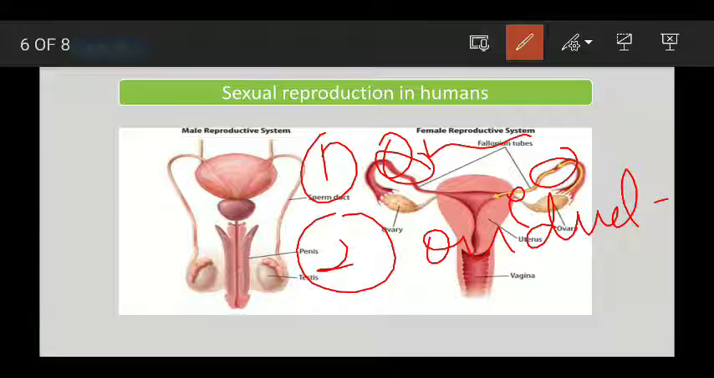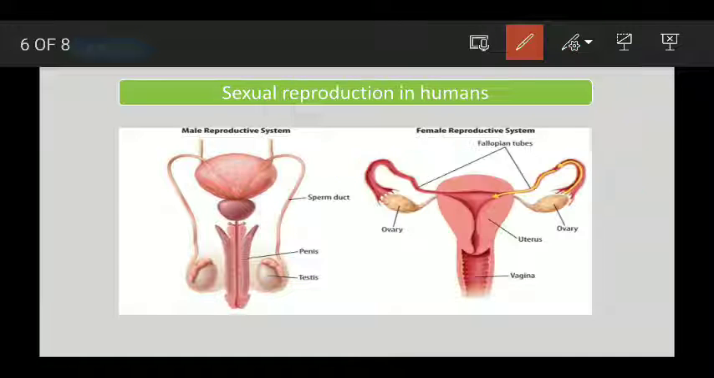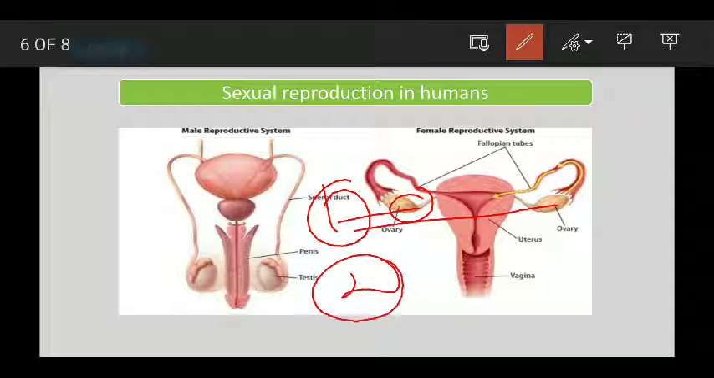The function of the fallopian tube, or oviduct, is to carry the eggs from here to the uterus, or womb. The meeting of sperm and egg takes place in the fallopian tube only. So first is the ovaries, second is the fallopian tube.